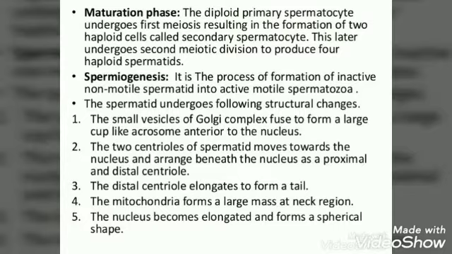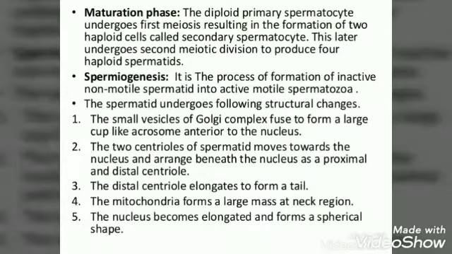Another process is spermiogenesis. It is the process of formation of inactive, non-motile spermatids into active, motile spermatozoa. The spermatid undergoes the following structural changes. The small vesicles of the Golgi complex fuse to form a large cup-like acrosome at the anterior end of the nucleus.